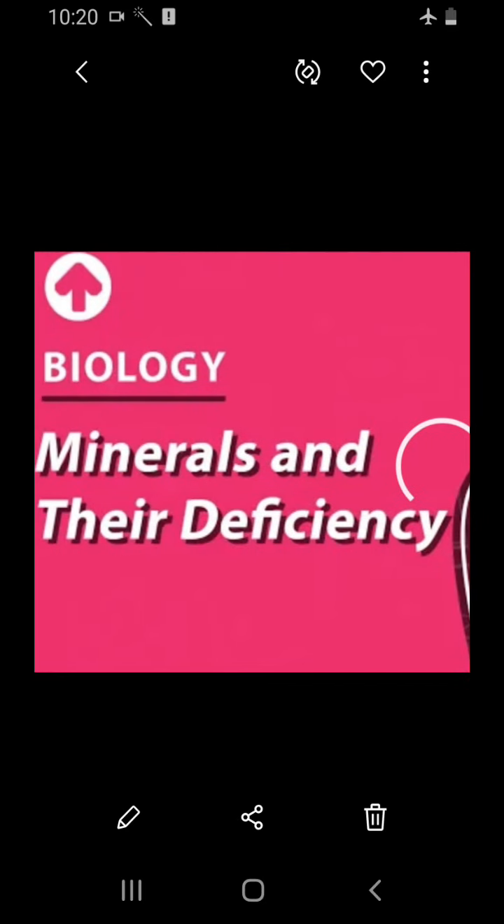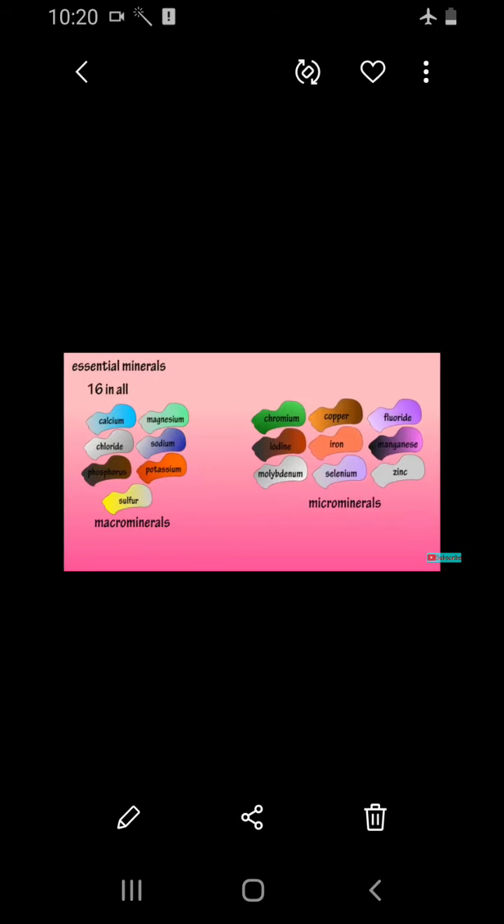Now let's see about the minerals and their deficiency. We have already grouped them into macro and micro. Calcium, sodium and phosphorus are needed in large amounts. These can be obtained from dairy products, fish and eggs, and sodium is obtained from common salt. Potassium is obtained from bananas, sweet potatoes, nuts, whole grains and citrus fruits.